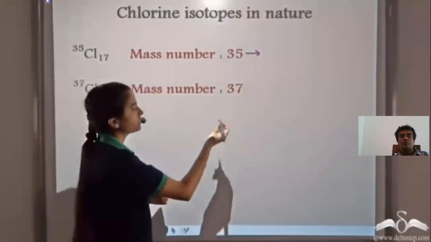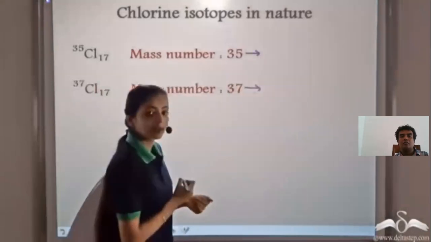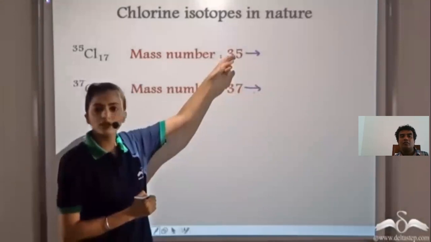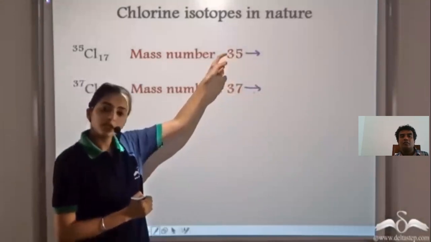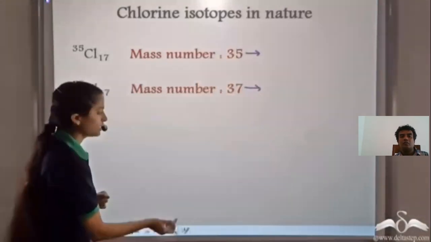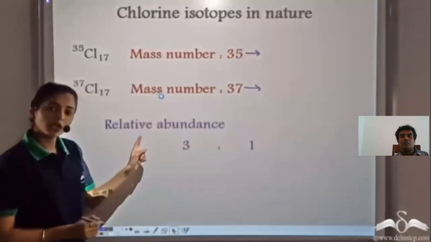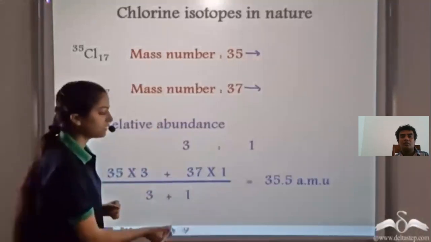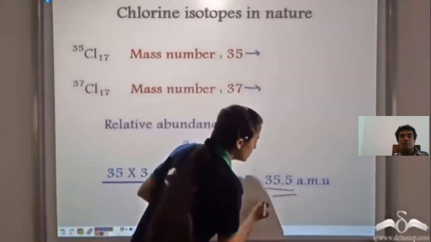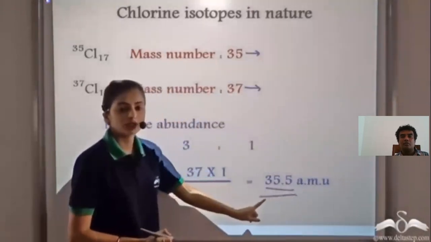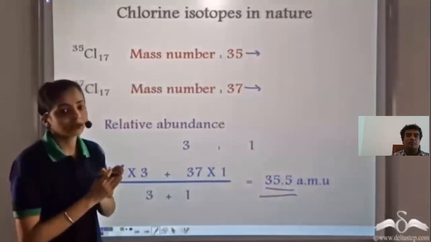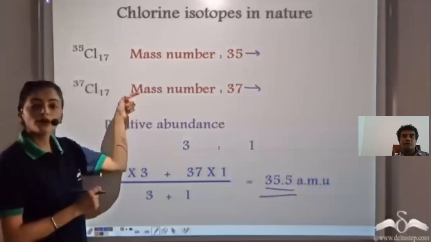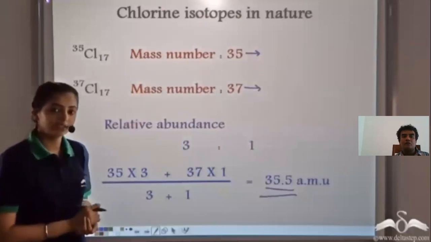The mass number of the second isotope is 37. But this is not the relative atomic mass of fluorine. The relative atomic mass of fluorine is calculated by taking into account the relative abundances, and this is how we get the relative atomic mass of fluorine to be equal to 35.5 atomic mass units. So whenever we are calculating the relative atomic mass of a particular element, we take into account all the isotopes of the element which are present in nature.